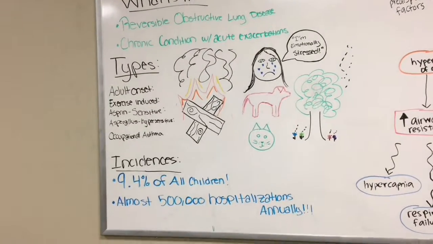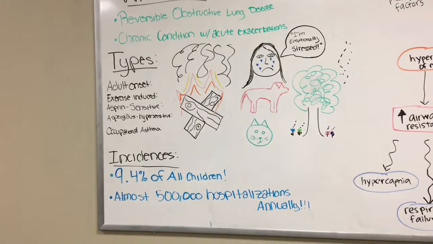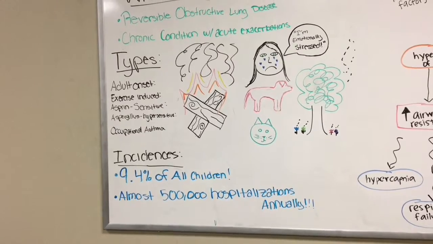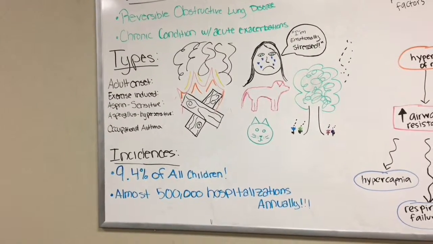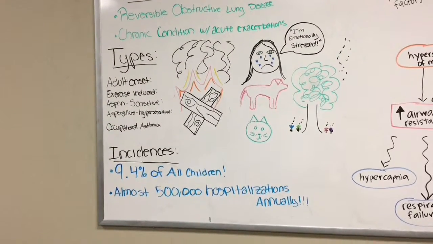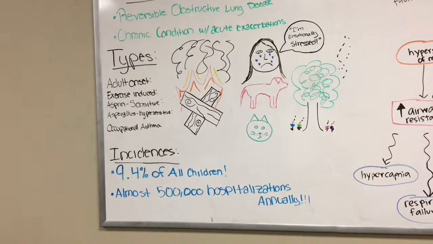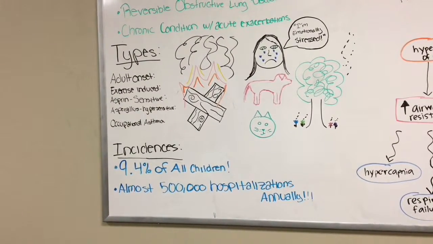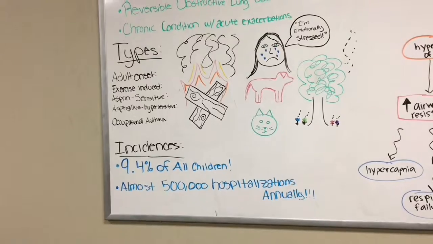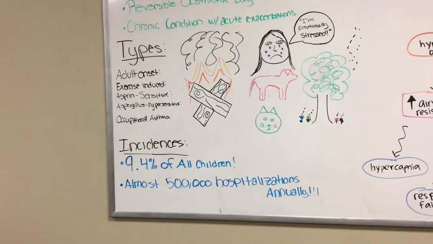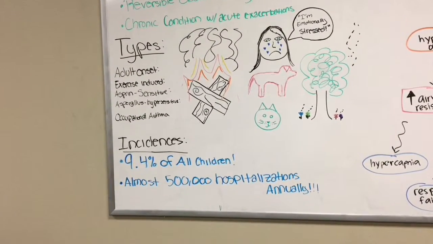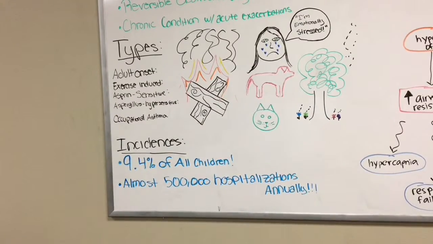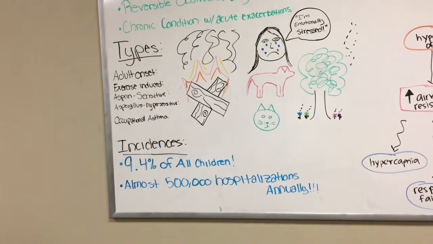And so the incidence for asthma is actually pretty high. It accounts for almost 500,000 hospitalizations annually within the U.S., and 34.1 million people in the U.S. are diagnosed with some type of asthma, and 9.4% of all children have asthma.